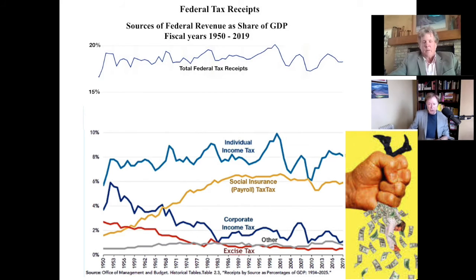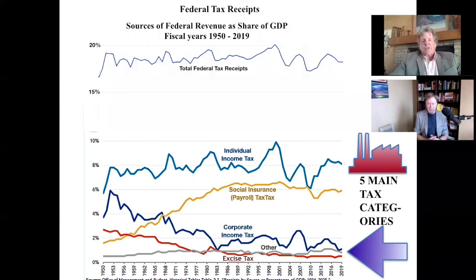The primary sources of federal taxes are individual income taxes and the payroll taxes, which finance Social Security and Medicare. When looking at this graph up at the top, those are the total federal tax receipts received by the government from the taxes down below, which represent the individual income taxes, social insurance taxes, which is Social Security and Medicare taxes, corporate income taxes, other taxes, and excise taxes.